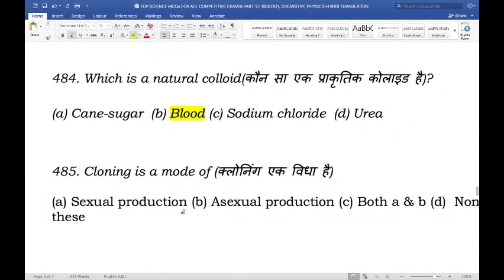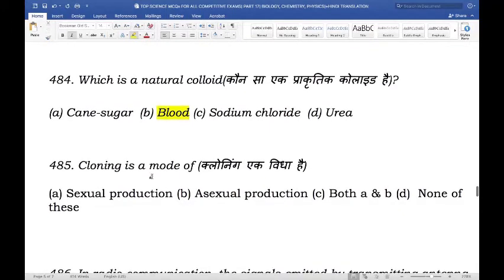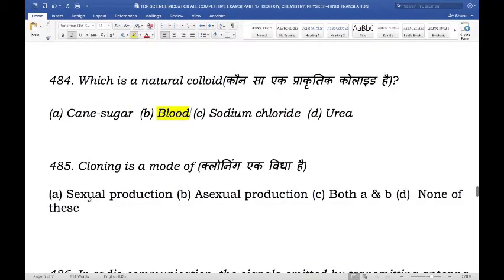Moving on, cloning is a mode of. So what is the mode of cloning? Is cloning sexual reproduction, asexual reproduction, both sexual and asexual reproduction, or none? And the right answer here is asexual reproduction.